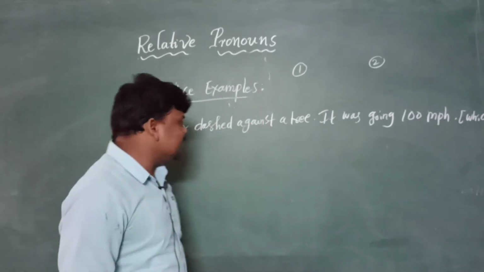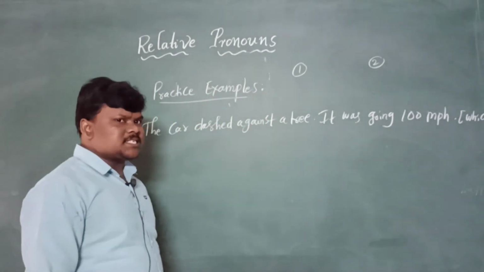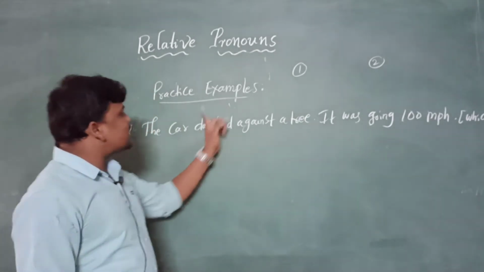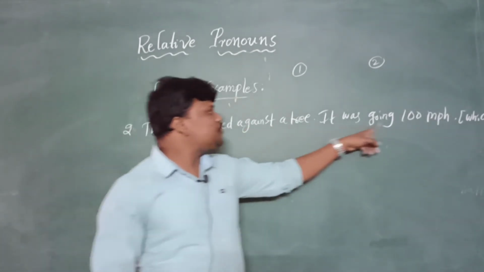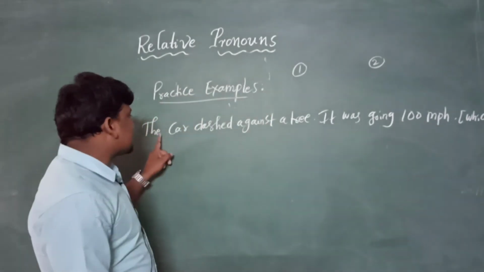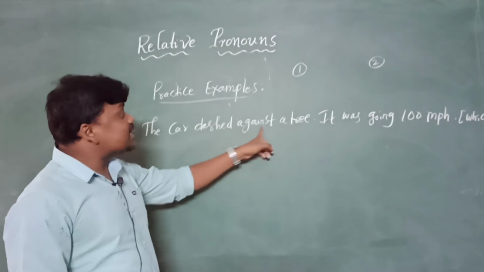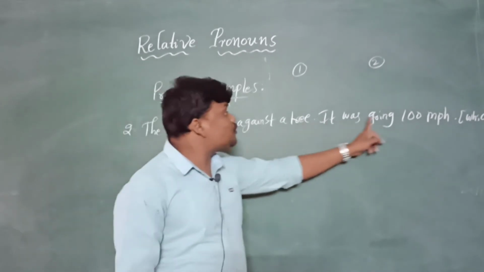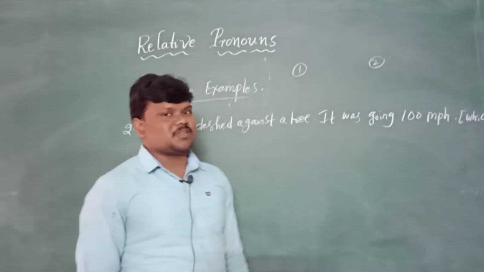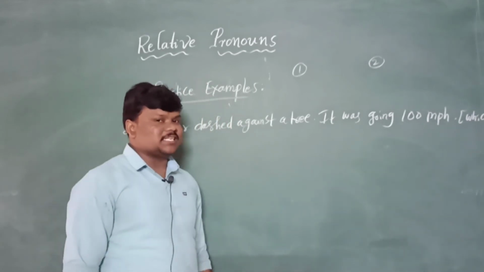Yes. As many students started writing the answer like this: The car which dashed against a tree was going 100 meter speed. One more example: The car dashed against a tree which was going 100 meter per hour. No, impossible, not possible, which gives a wrong sense, right? Let me explain.